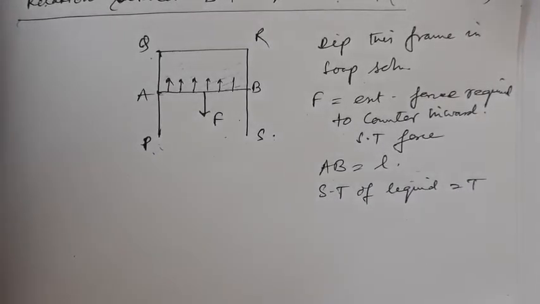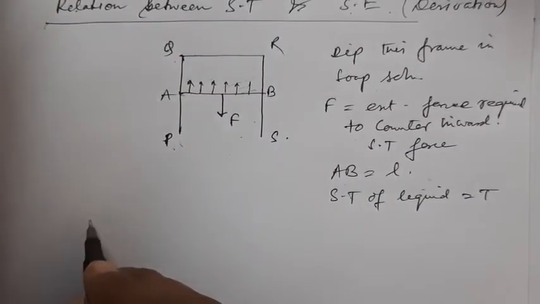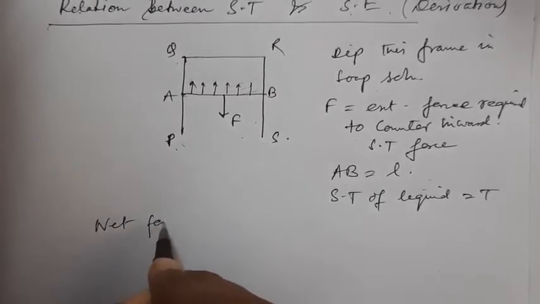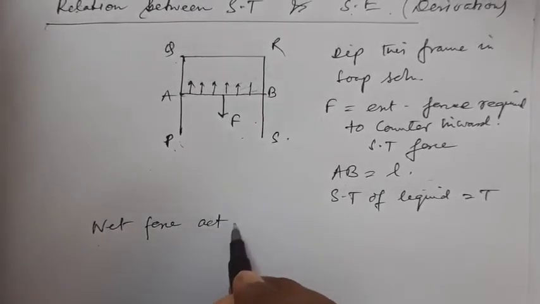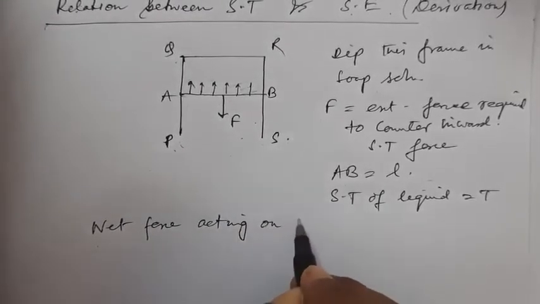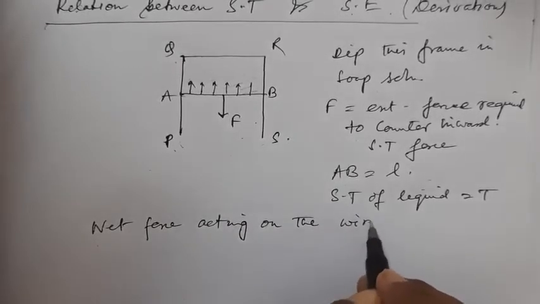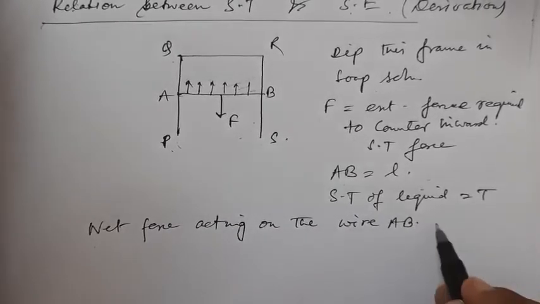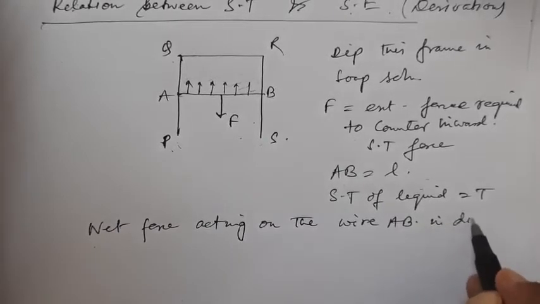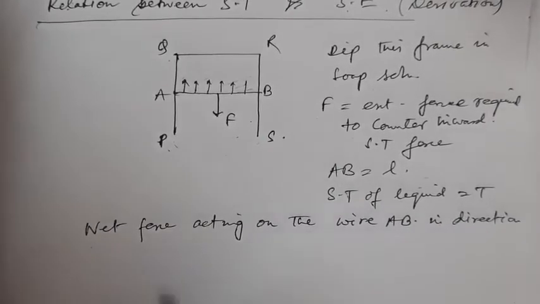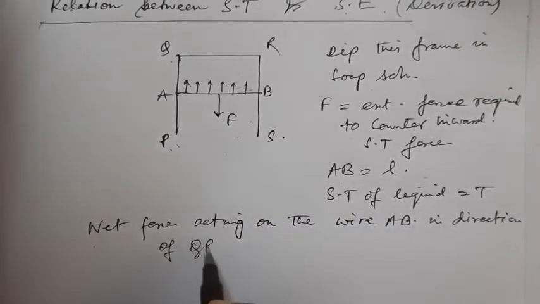Now what is the net force acting on the wire AB in the direction of QR?